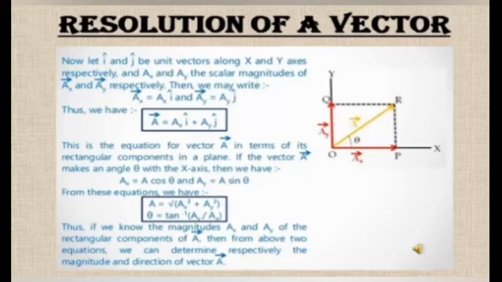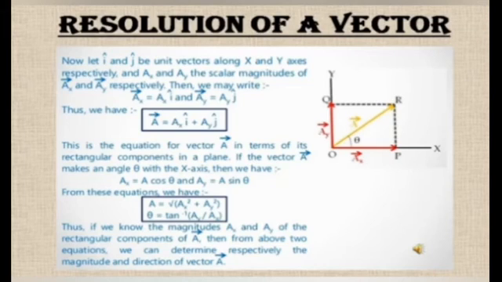Resolution of a vector. In this topic, we will see how a given vector can be resolved into its two rectangular components. From the diagram, you can see the vector OR, which is the given vector represented by A, can be resolved along the x-axis and along the y-axis, represented by AX and AY respectively.